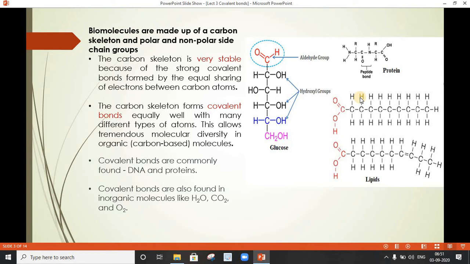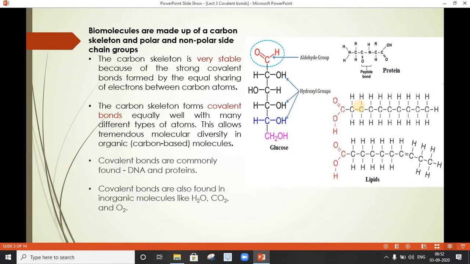Now, the stability of any biomolecule is totally dependent on the carbon skeleton, because the covalent bond formed between the carbon atoms is because of equal sharing of electrons between the two, and hence it forms a very stable component of the biomolecule.